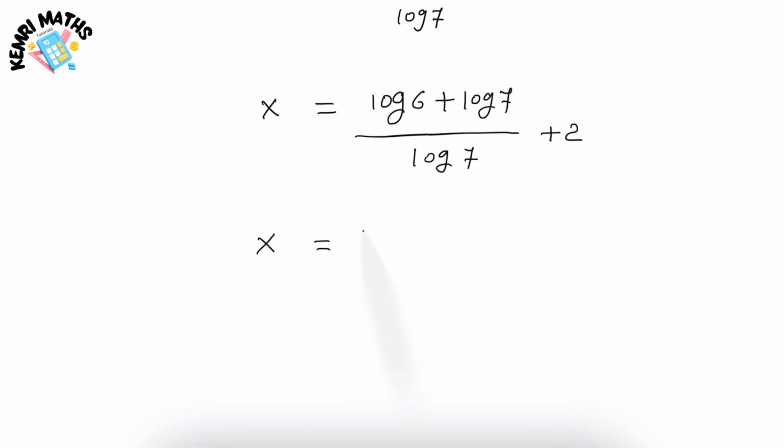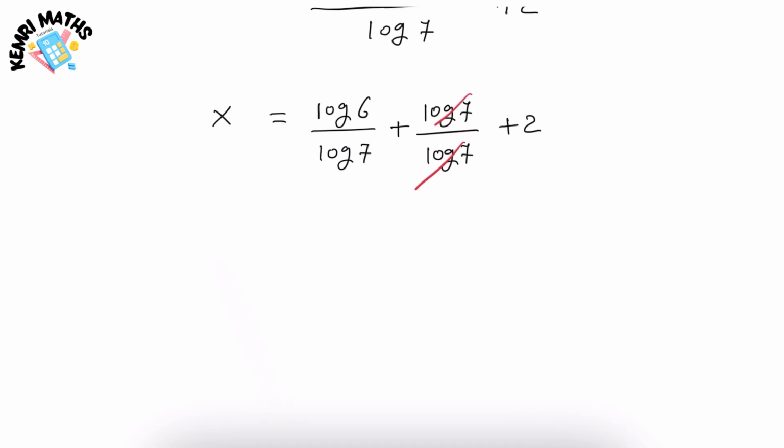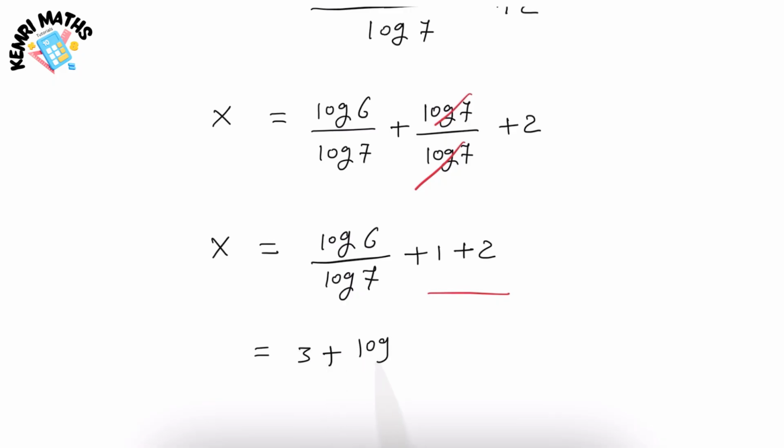Therefore, x is equal to, I'm going to put this log 7 in the denominator of both terms. So it will be log 6 over log 7 plus log 7 over log 7 plus 2. Now cancel out log 7 with log 7. So the equation will be log 6 over log 7 plus 1 plus 2 is equal to, this will be 3 plus log 6 over log 7.